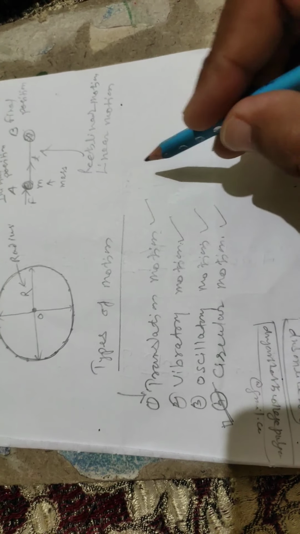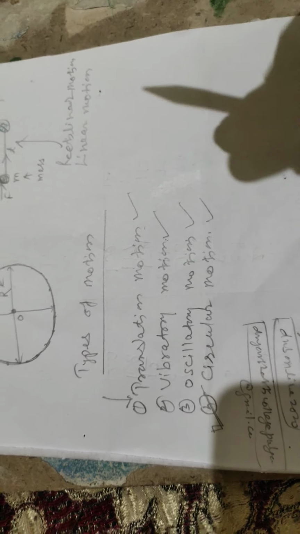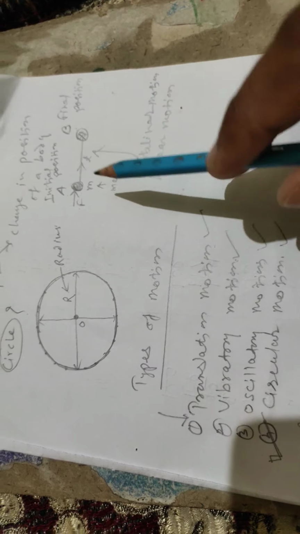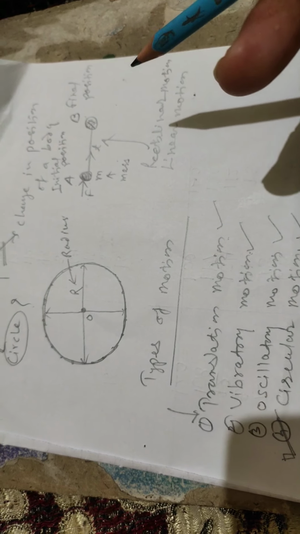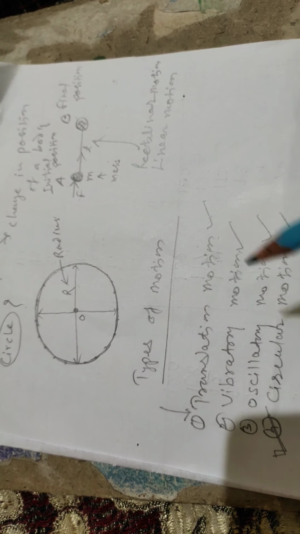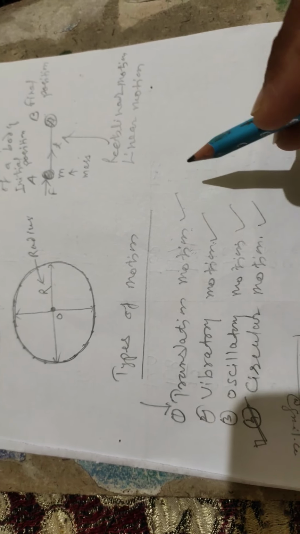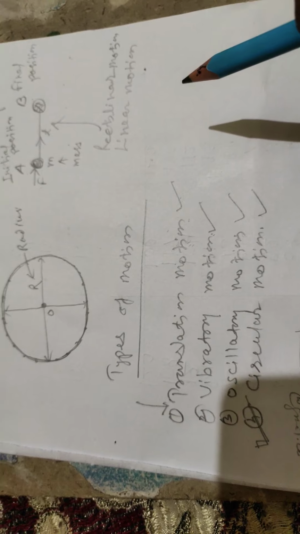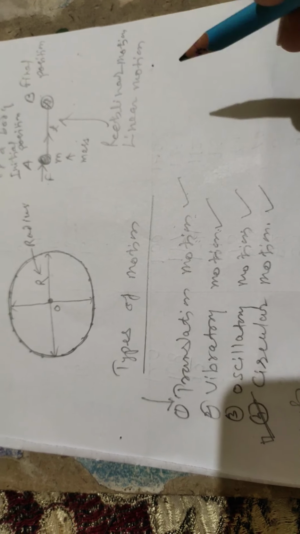When the body is moved from point A to point B, that is, the body makes a translation from point A to B, this type of motion is called the translatory motion. The second type is the vibratory motion, which means the body makes vibration about a fixed point.